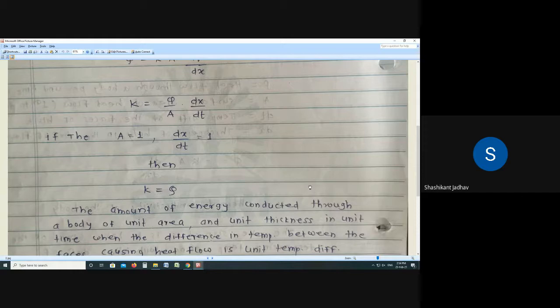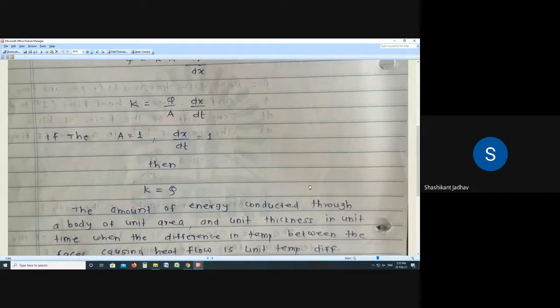Now our aim is to understand the concept of thermal conductivity. Suppose the area is equal to 1, meaning unit area, and dT by dx is equal to 1, meaning the temperature gradient is 1.